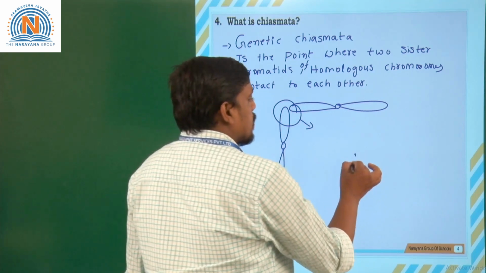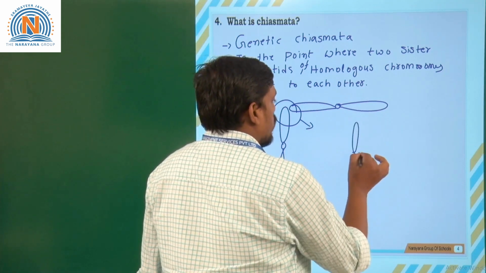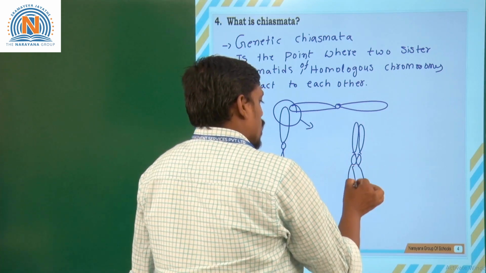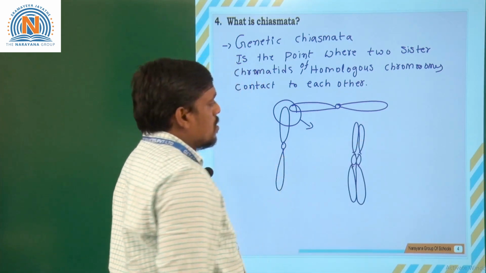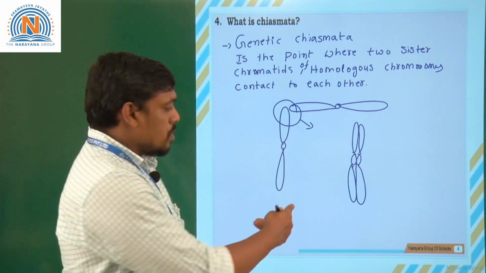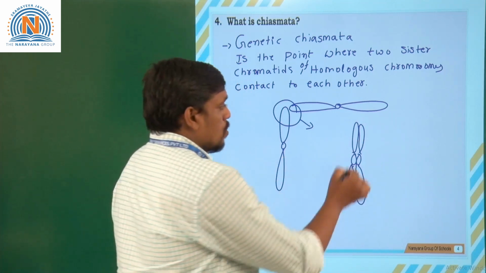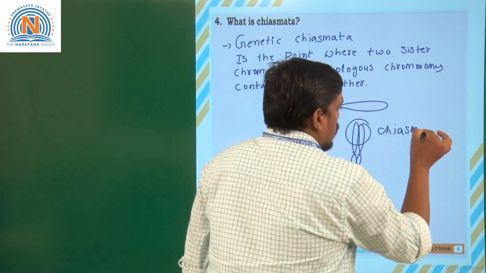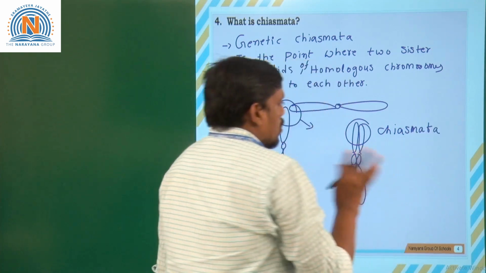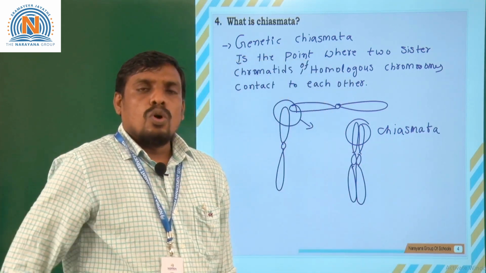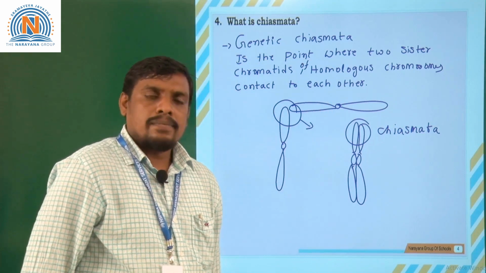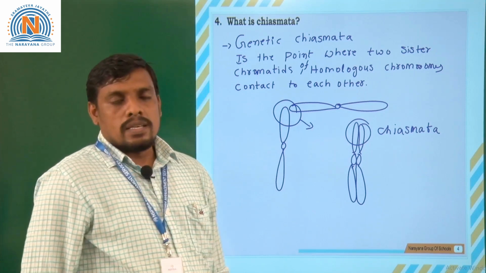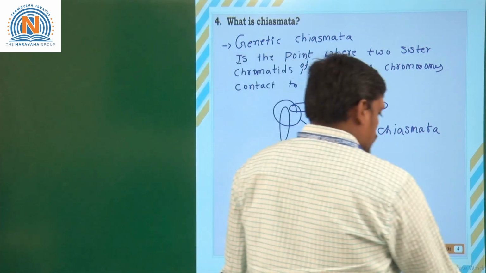Chiasmata is generally seen in homologous chromosomes. The chiasmata is also seen in the chromosomes as shown in the figure. So, this is also a chiasmata. The crossing over of the chromatids of two homologous chromosomes is generally called the chiasmata. Clear, children? Moving to the next question.